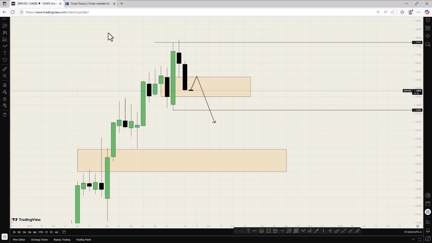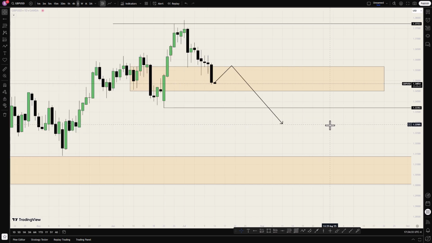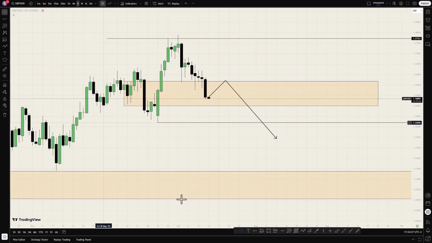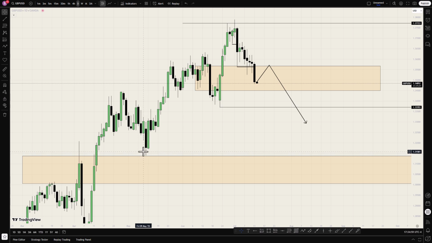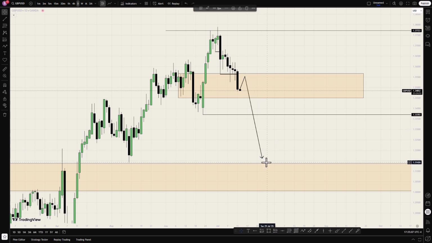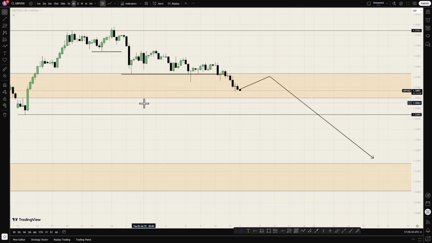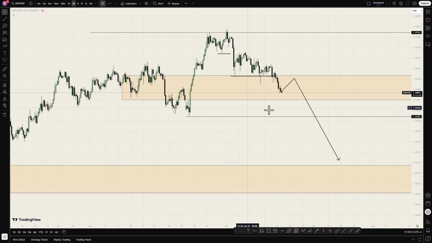So on the daily time frame, we see that we have a break of structure here at this level. So you have a market structure shift at this level. And we see another structure break here. So let's see price targeting this low. And if price closes below this low, then we have a break of structure and this low will be our target. But so far I want to see price with a bit of retracement, then we will sell on the daily time frame. On the 4 hours time frame, it is the same thing. We want to see price coming bearish.